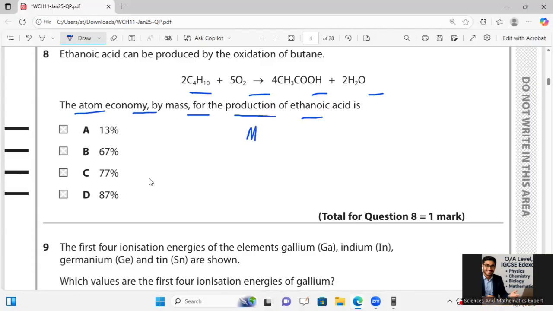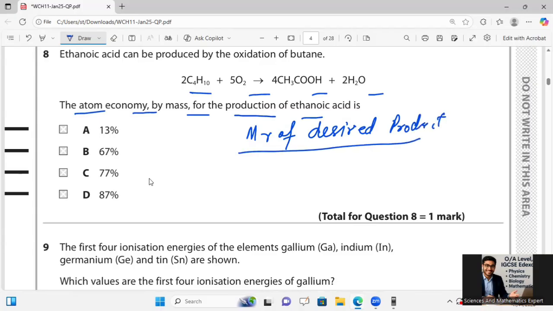Mr of desired product divided by Mr of all reactants will multiply by 100% over there, will be used to calculate the atom economy.